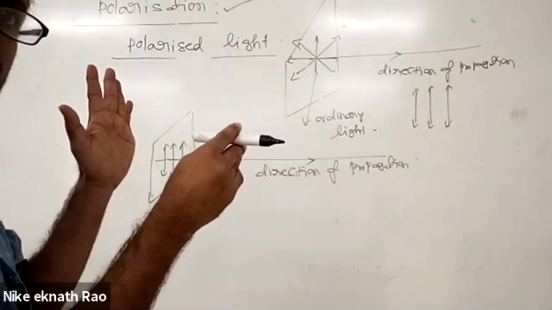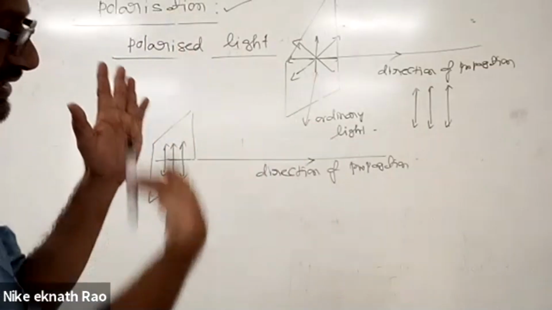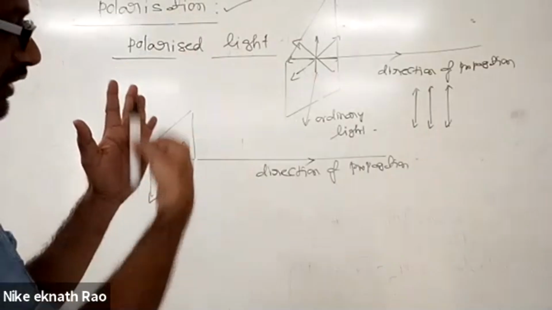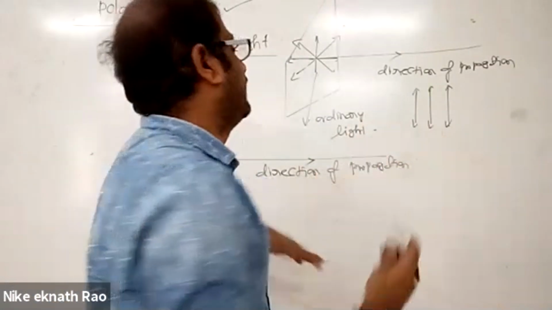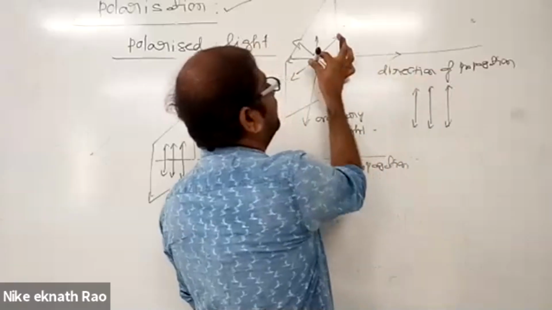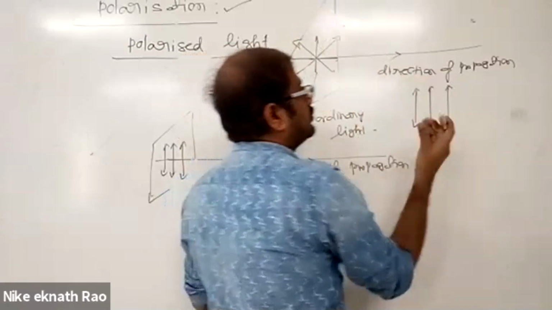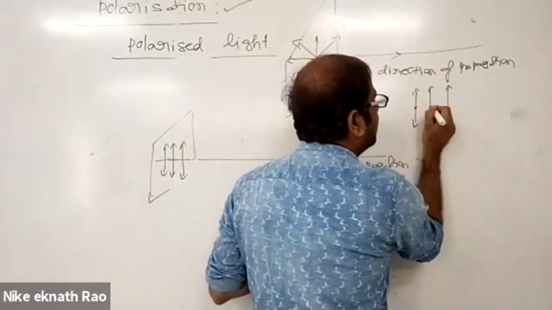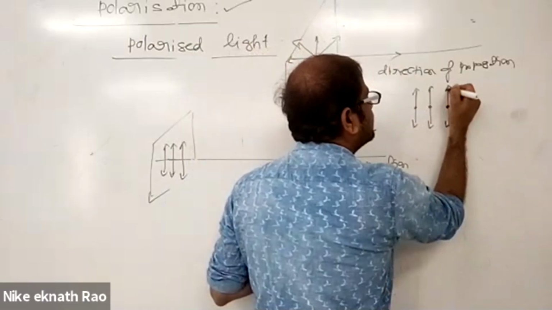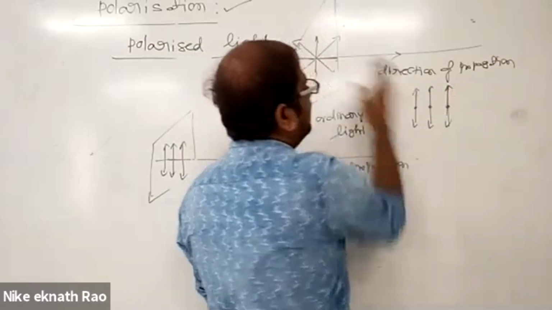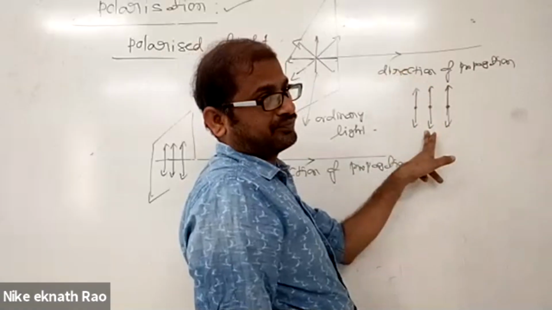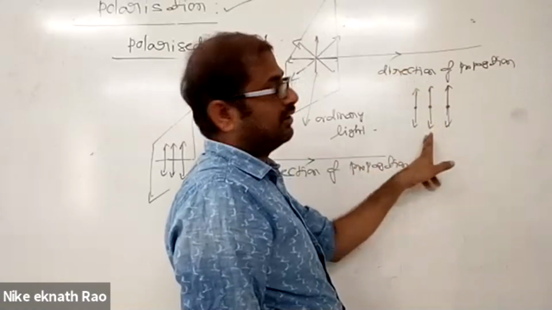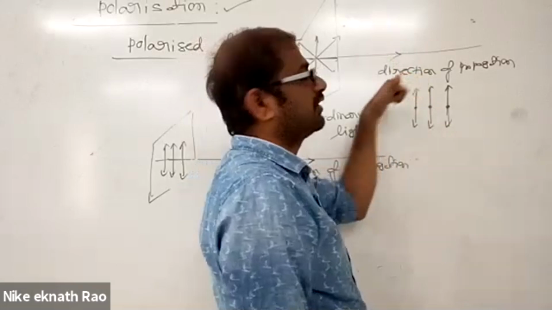Those parallel to the plane are represented like this, and those perpendicular to the plane are represented by dots. So if oscillations both parallel to the plane and perpendicular to the plane exist, this kind of light is called ordinary light. Both parallel components and perpendicular components are there.